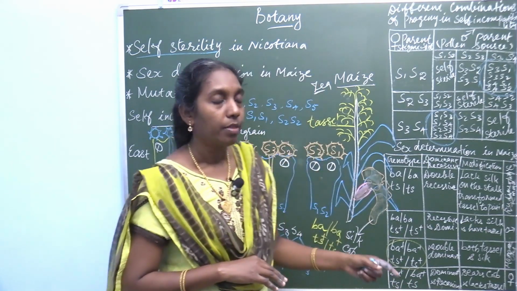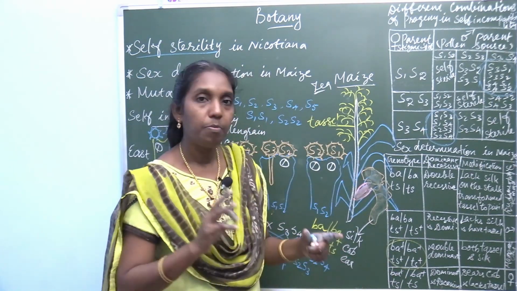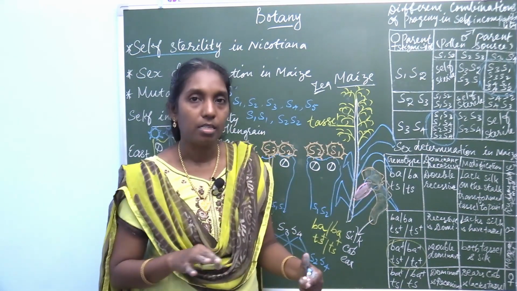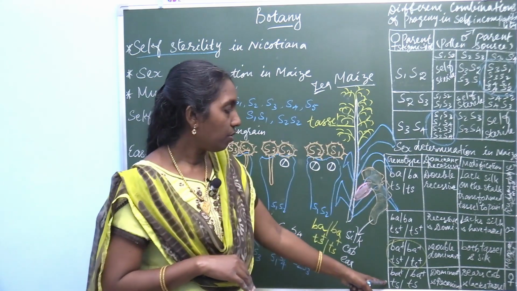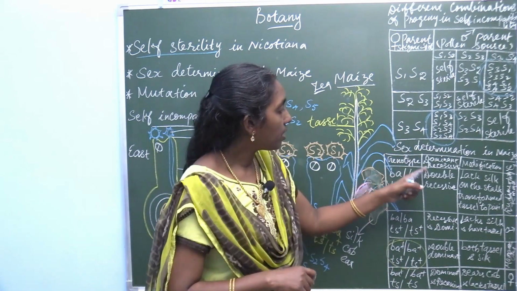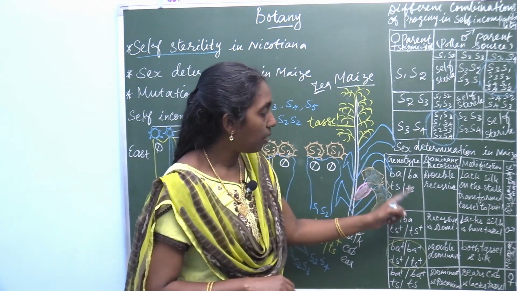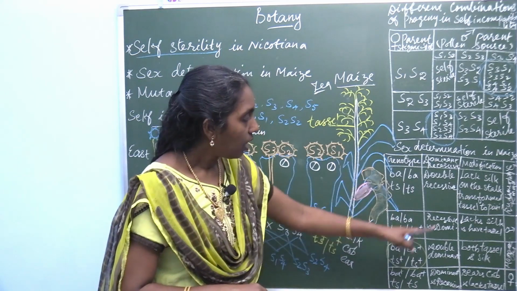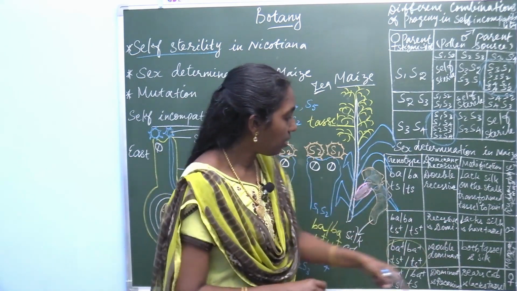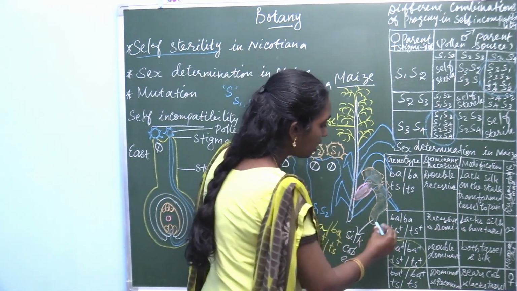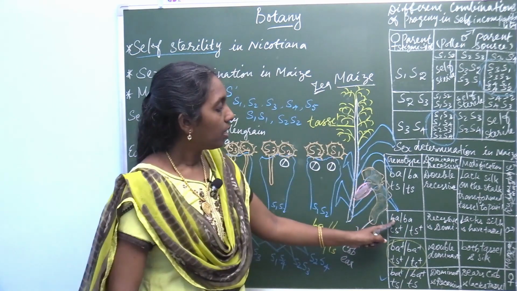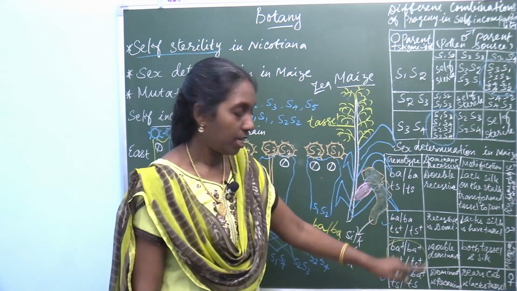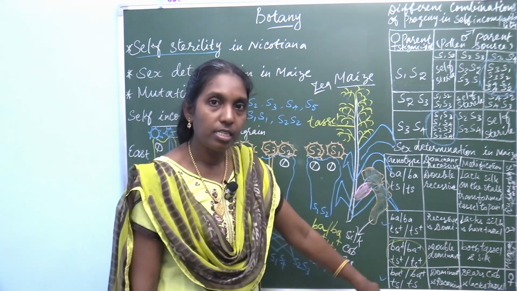And finally, what is the other genotype? BA dominant plus and TS recessive. In the first genotype both were recessive; here one is dominant and one is recessive. It produces the male in one case and the female in the other. Compare these two. Here BA barren recessive and TS dominant, but here barren dominant and TS recessive.